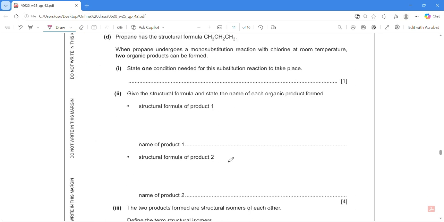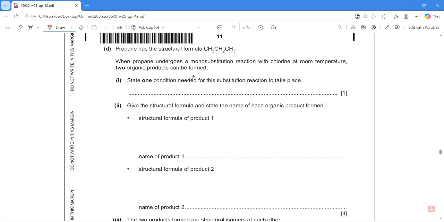Question D1. State one condition needed for a substitution reaction to take place. For substitution in alkane reactions, you must have sunlight or UV light for it to happen. So, ultraviolet light.